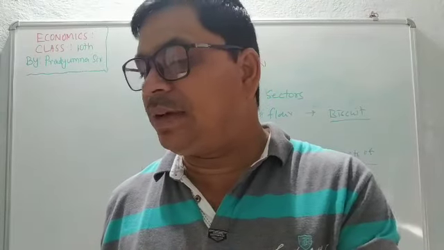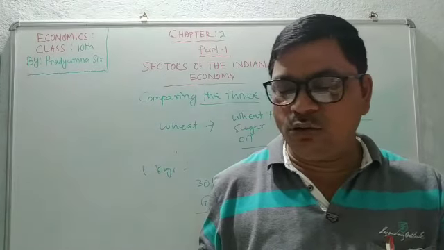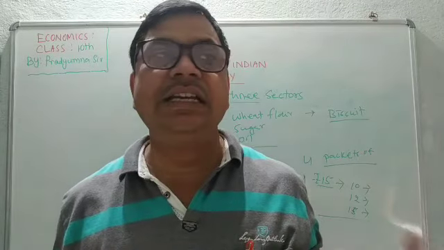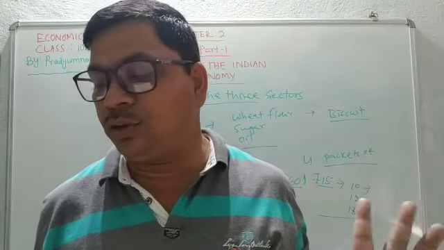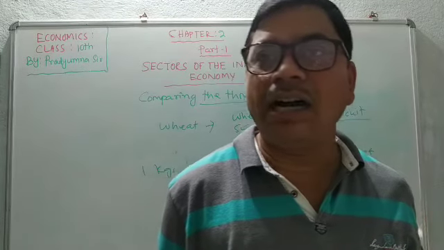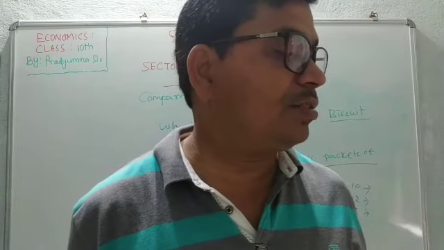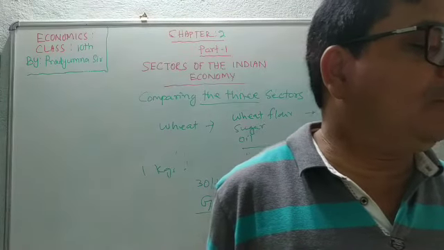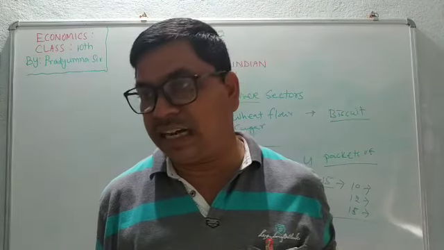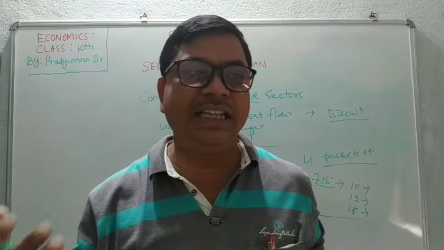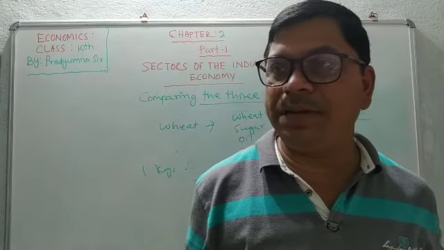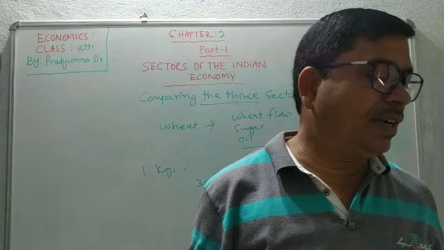So in this way, GDP is calculated. GDP is the value of final goods and services produced within a country during a particular year. From the GDP of the country, we can calculate how big or small a country is. Okay. So in India, this great task of measuring GDP is undertaken by the central government. I have already told you, it is the duty of the central government to calculate the GDP of the country.